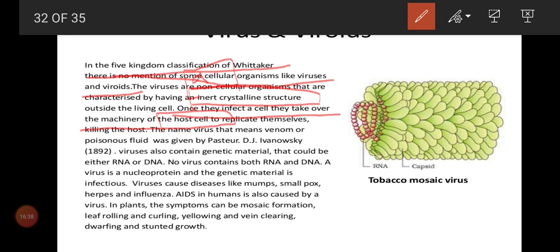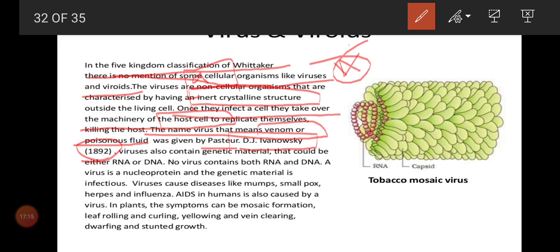Now we'll see who first discovered the virus. The name virus means venom. What is the meaning of virus? Venom or poisonous fluid. It was first given by D.J. Ivanovsky, so we'll call him Dmitry Ivanovsky. He is a scientist, and he first gave the name virus. The meaning of virus is venom, and venom means poisonous. Who gave it? Dmitry Ivanovsky, in the year 1892. All years are important, 1892.